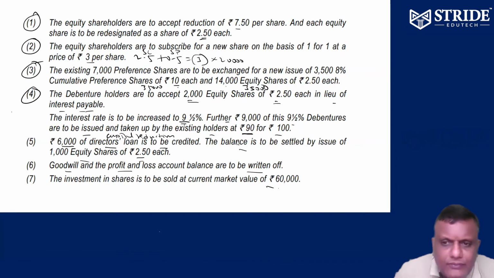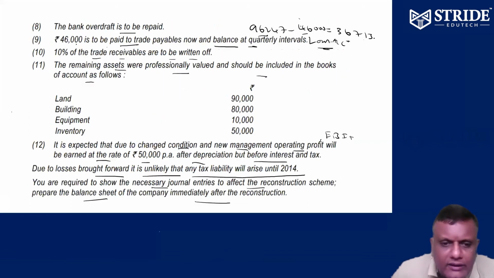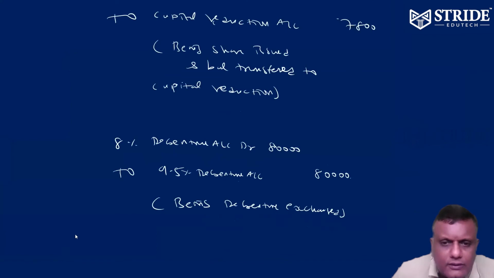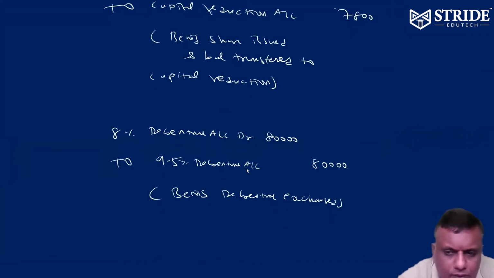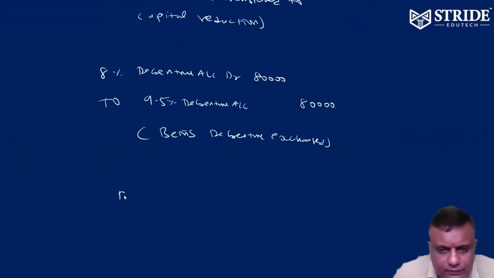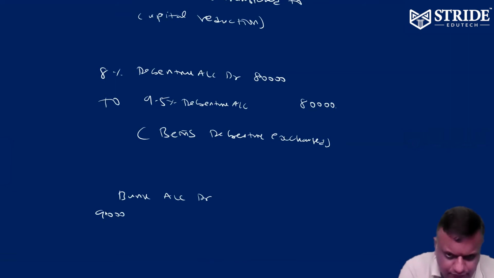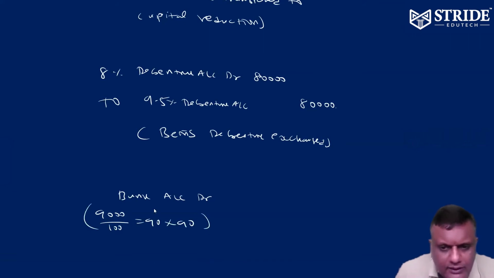Again, we are raising money from shareholders, but only 90 rupees we are collecting. 90 into 90 we are collecting, to the bank. That is 8,100 we are collecting.